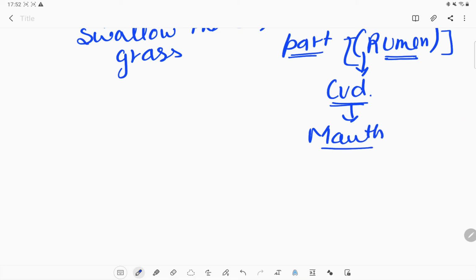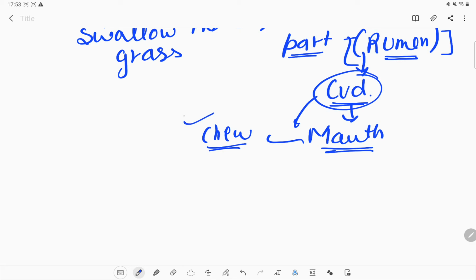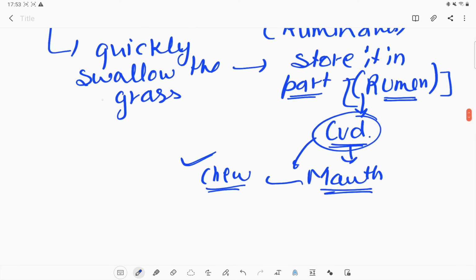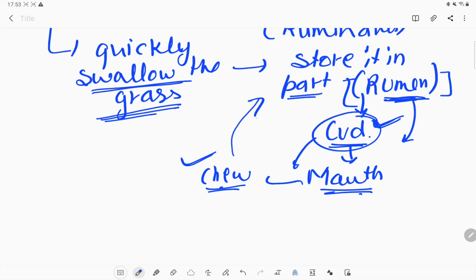They bring that curd back into their mouth, take it as a lump and chew it again, and this is how the cellulose can be digested by the animals. This is the process of digesting the grass: first swallowing the grass, then putting it in the rumen area, making it into curd, which is the partially digested food, bringing it back to the mouth, chewing again, and then it goes to the stomach again.